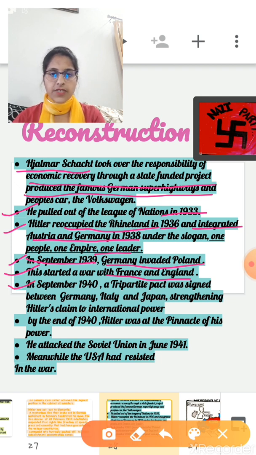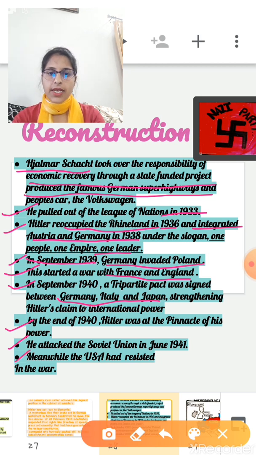In September 1940, a Tripartite Pact was signed between Germany, Italy and Japan. And this pact strengthened Hitler's claims to international power. By the end of 1940, Hitler was at the pinnacle of his power. Now Hitler moved to achieve his long-term aim of conquering Eastern Europe. So as the first step, he attacked the Soviet Union in June 1941.